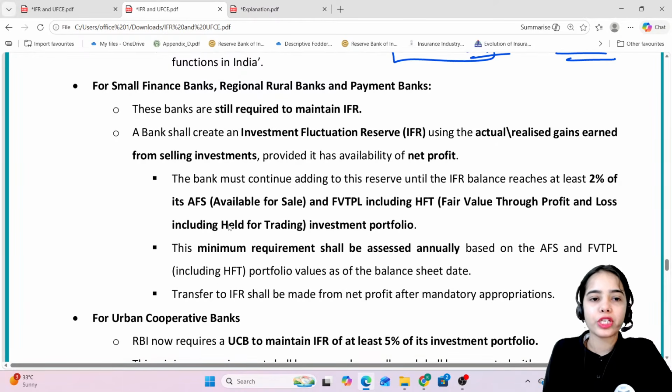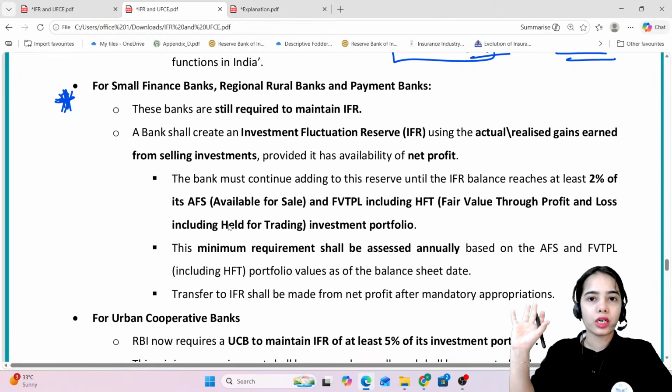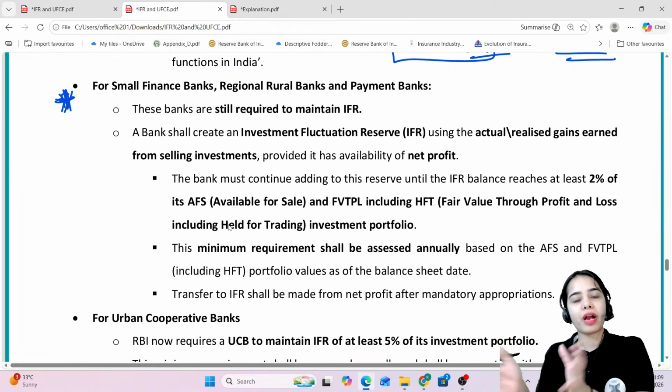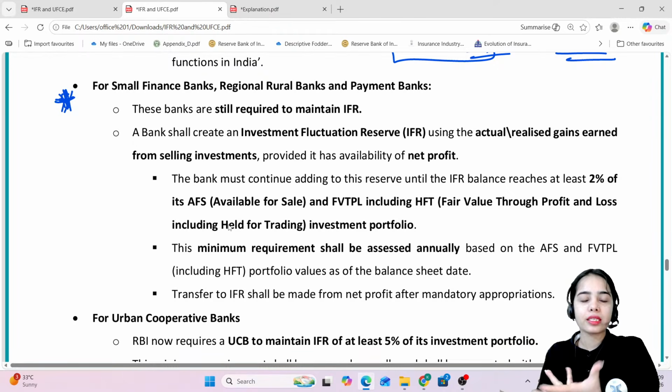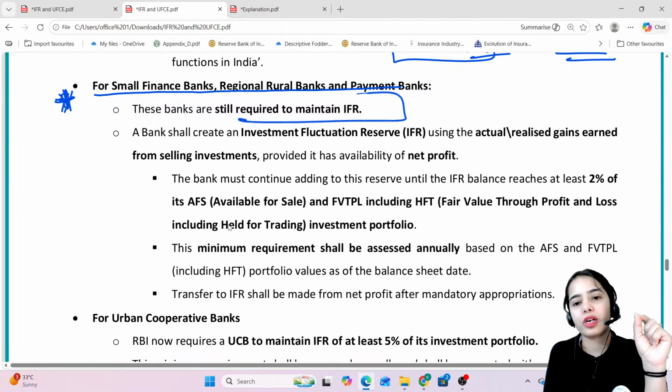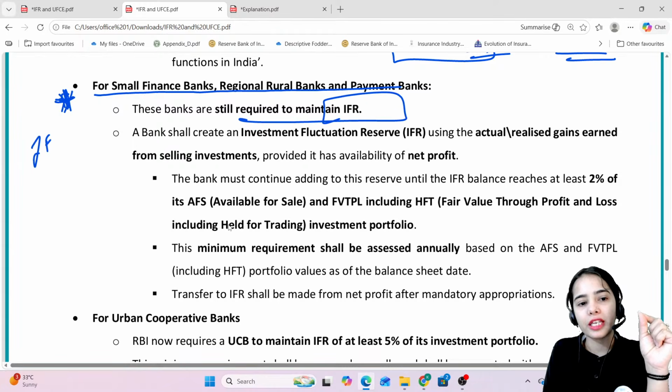For small finance banks, regional rural banks, and payment banks, because these are small banks working in different domains. See, a small finance bank provides small loans. Regional rural banks work in the rural areas. Payment banks also provide banking services for far off areas. So for this particular category of banks, it has been said that they still need to maintain the IFR, the investment fluctuation reserve.